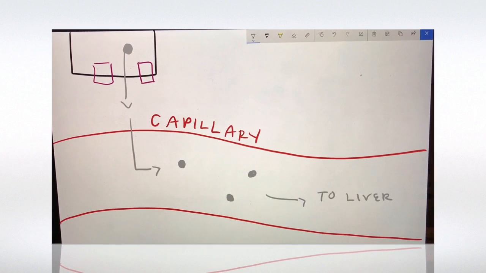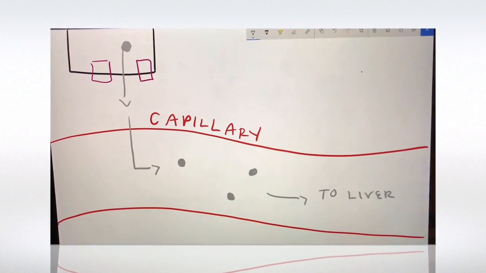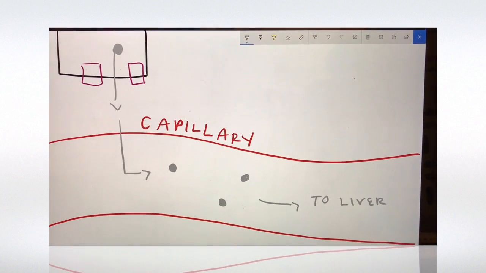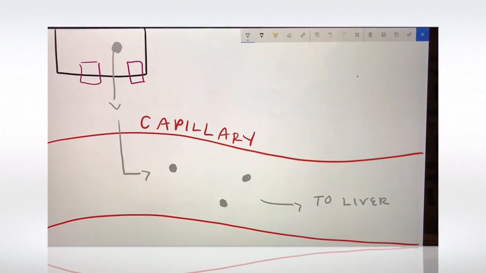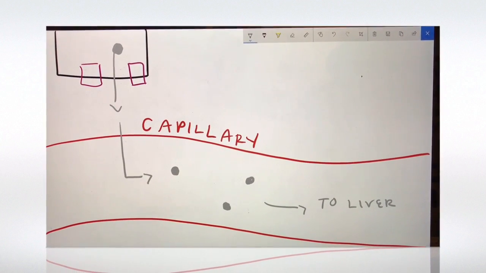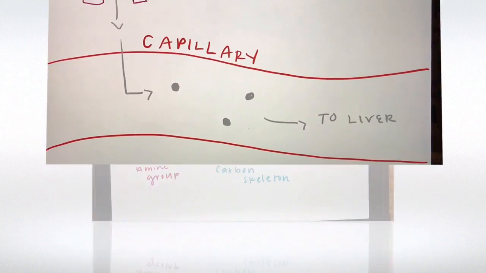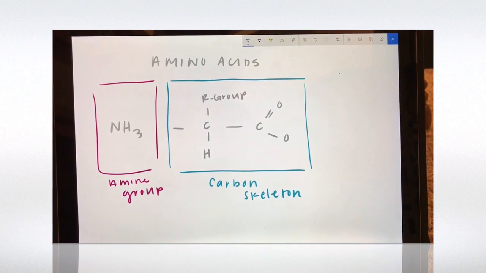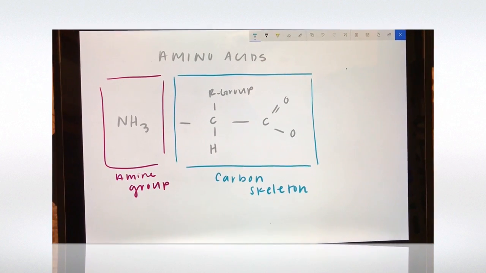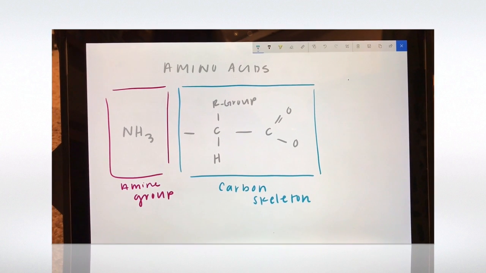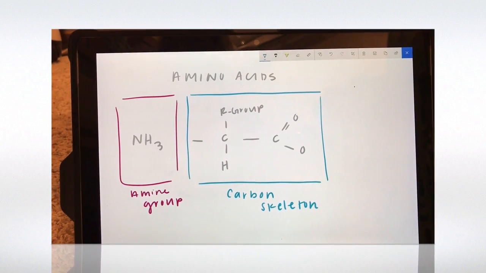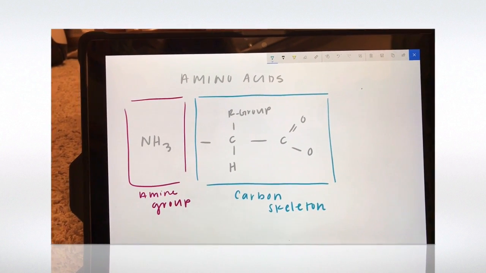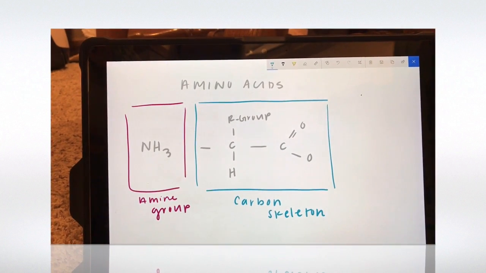As the amino acid leaves the enterocyte, it enters the blood capillary. From the blood, it travels to the liver. Once in the liver, that's where transamination and deamination begin. Amino acids are made of an amine group and a carbon skeleton. Through transamination, the amino acid donates its amine group to build, repair, and heal other compounds.